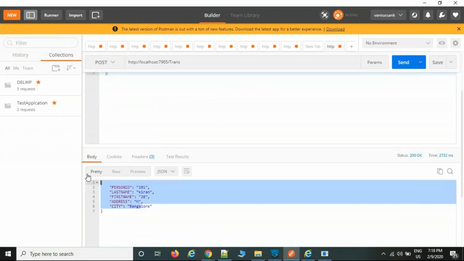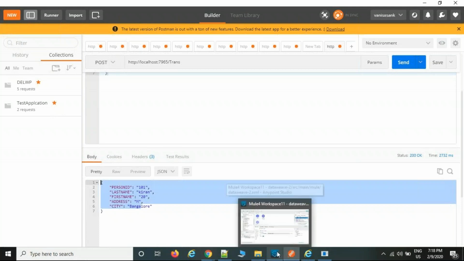Now you are seeing the output. The same output that was displayed in the preview, we are able to see after passing the data from Postman. This is how we test the transformation.